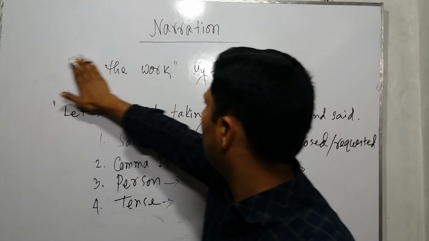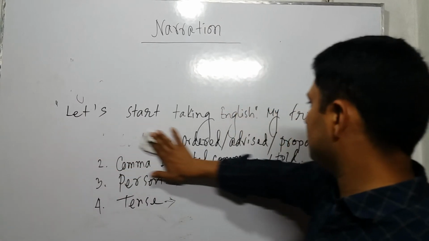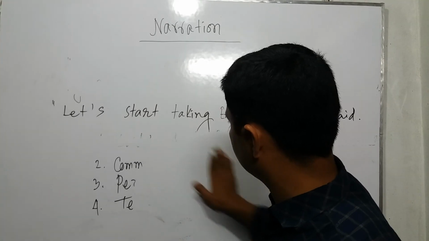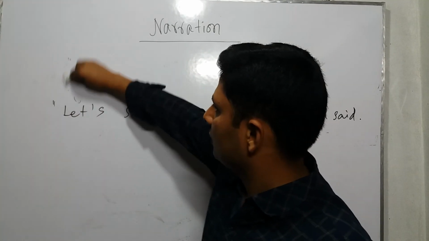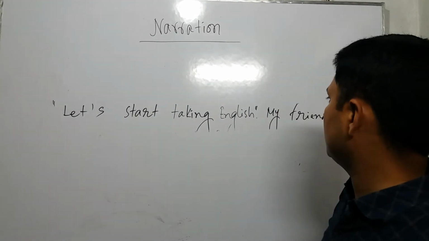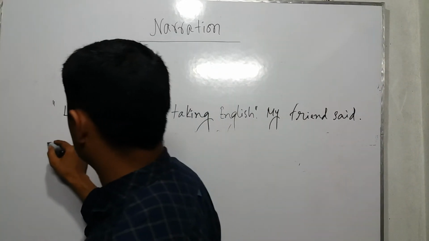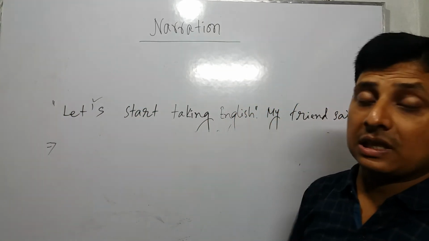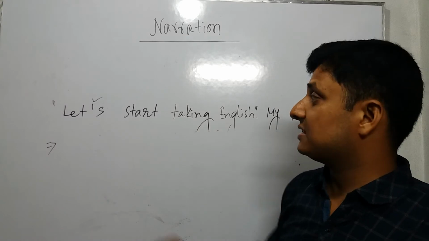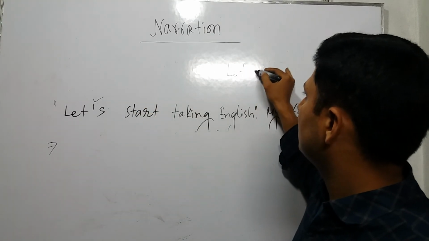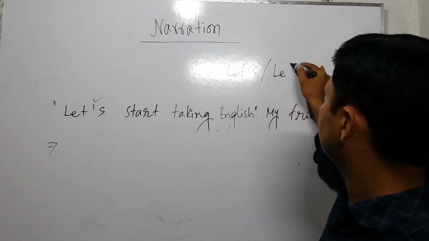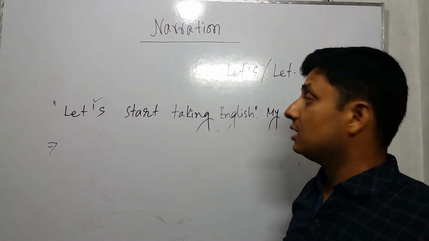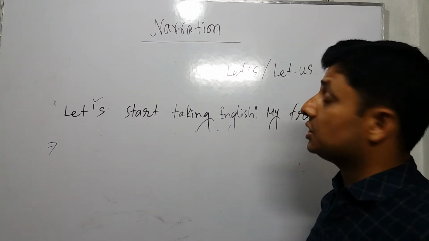Now we go through another one. Let's start talking. This is another rule. Let's start talking English, my friend said. When you find that a sentence starts with let's or let us, in the meantime we should use proposed.